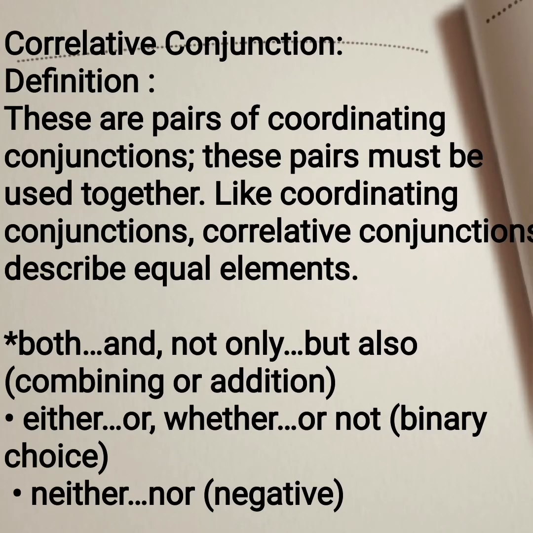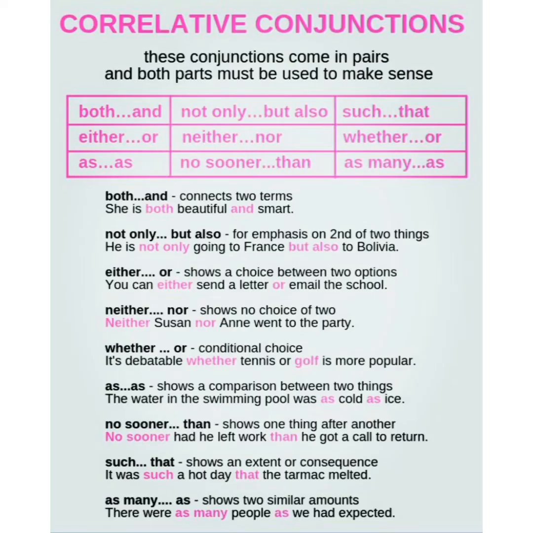Correlative conjunctions definition. These are pairs of coordinating conjunctions. These pairs must be used together. Like coordinating conjunctions, correlative conjunctions describe equal elements. Both and, not only but also, are used for combining or addition. Either or, whether or not, this is binary choice. Neither nor is for negative. Next we can see examples.